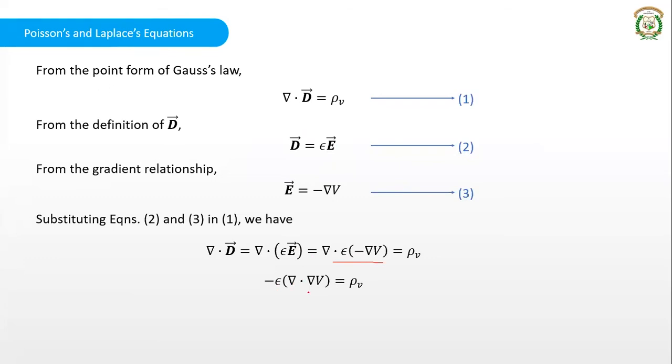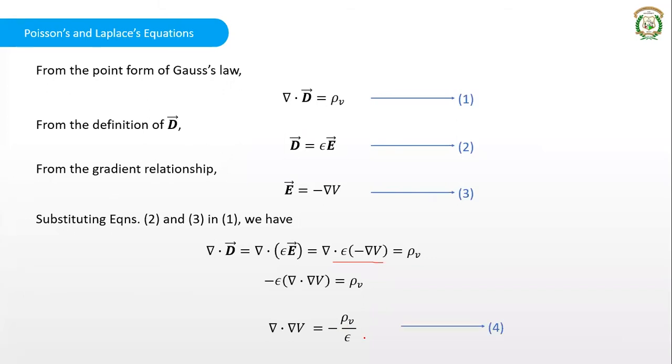Then what we will have is del dot del V. Minus epsilon into del dot del V is equal to rho V. Or in other words, del dot del V is equal to minus rho V divided by epsilon. If I take this epsilon to the RHS, it will come to the denominator. So it is del dot del V is equal to minus rho V divided by epsilon.